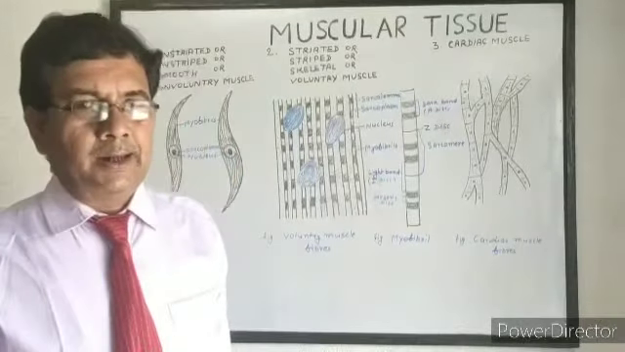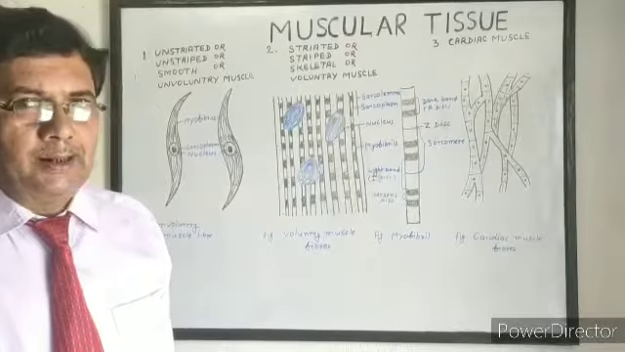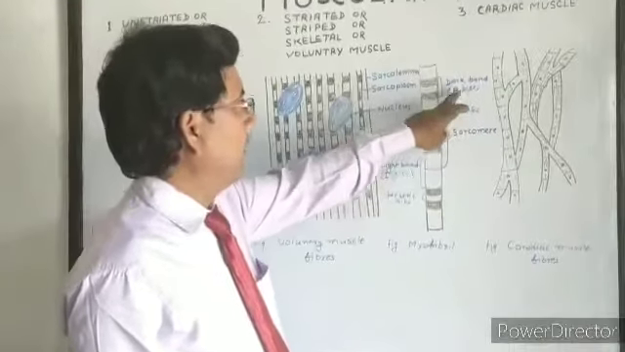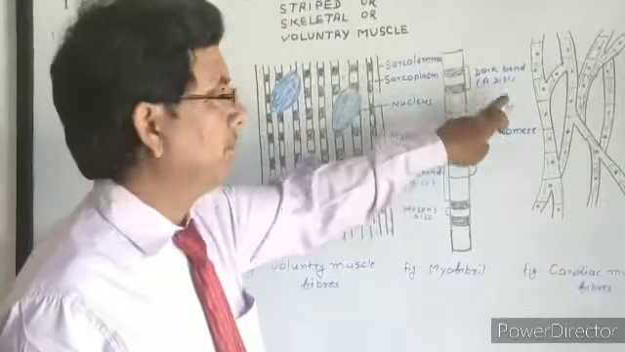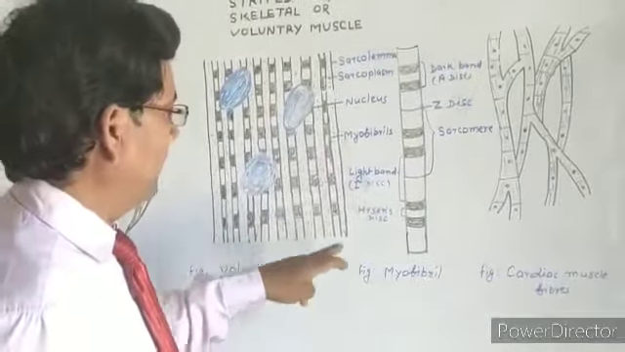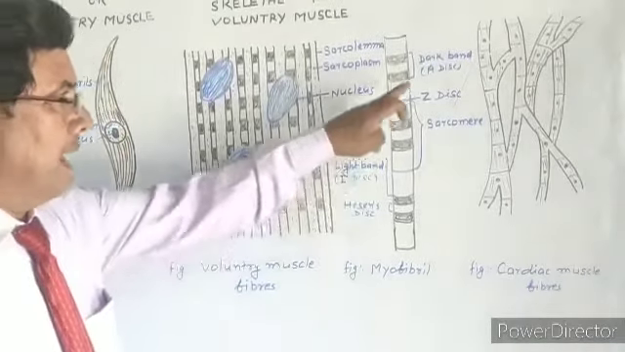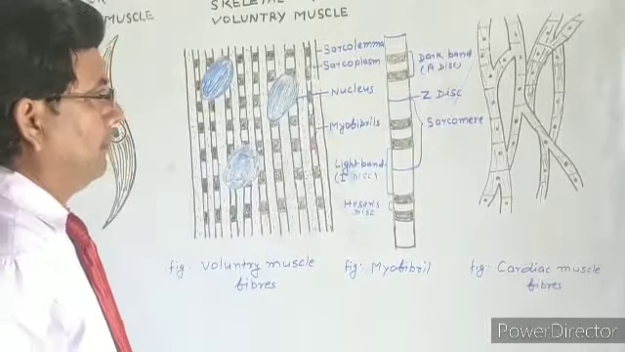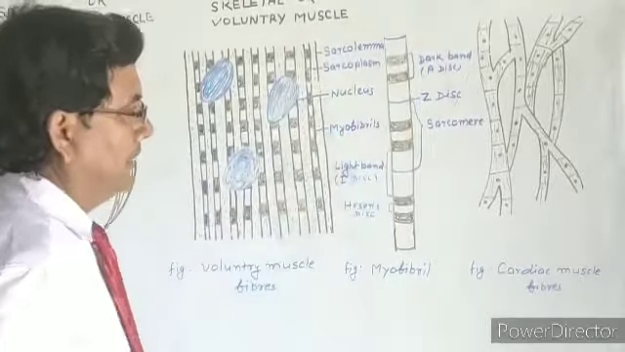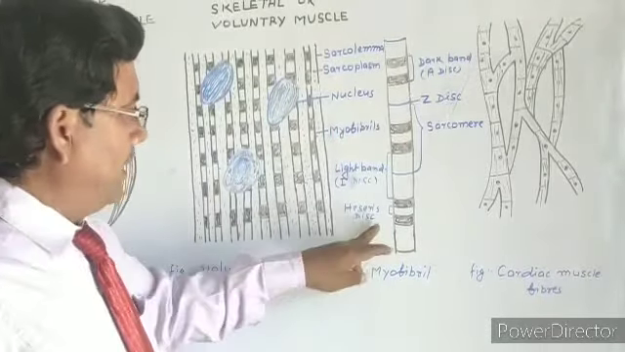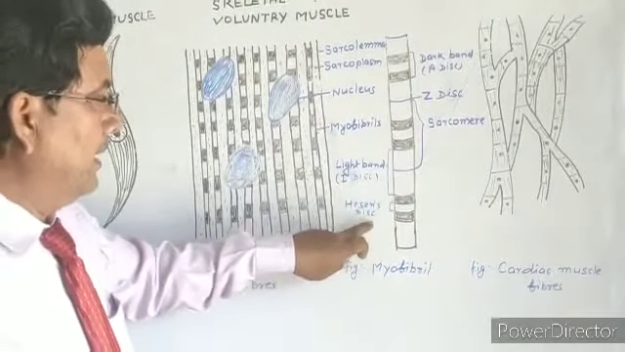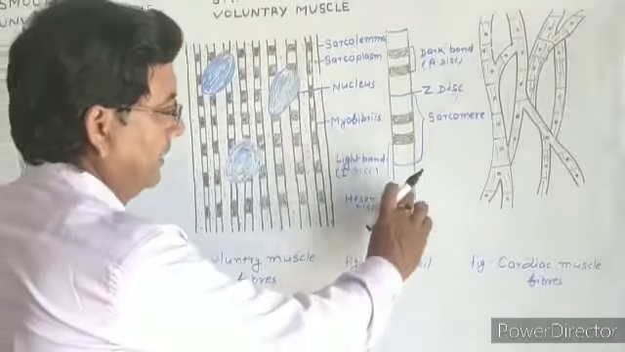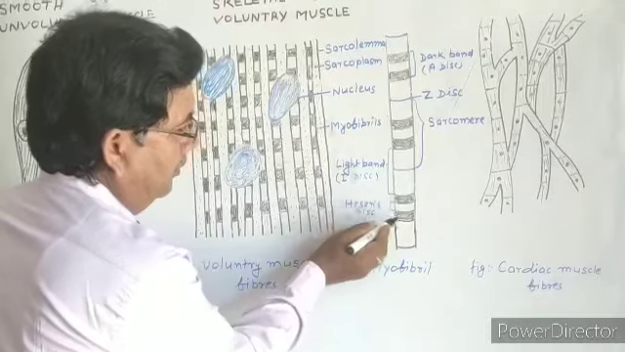Each myofibril has alternately arranged light bands and dark bands. The dark bands are called A discs and the light bands are called I discs. The dark band is also divided into two parts, because in the center of the dark band there is a lighter colored Hensen's disc, or H disc. The H disc divides the dark band into two parts.